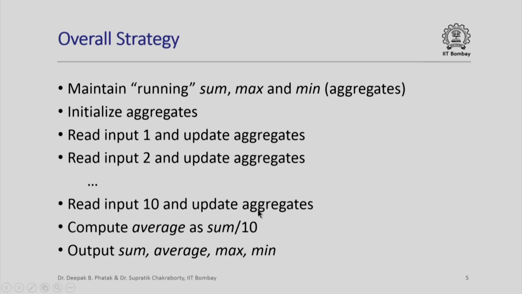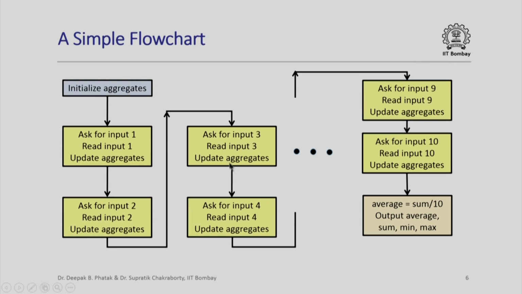So that looks simple, and here is what a simple flowchart for this problem might look like. Here we initialize the aggregates, and then for each student we ask for the input, that is his or her quiz 1 marks. We read the input, update the aggregates, then we do the same thing for the second student, then we do the same thing for the third student, all the way up to the 10th student, and at the end we compute the average and print out the average, sum, min and max.